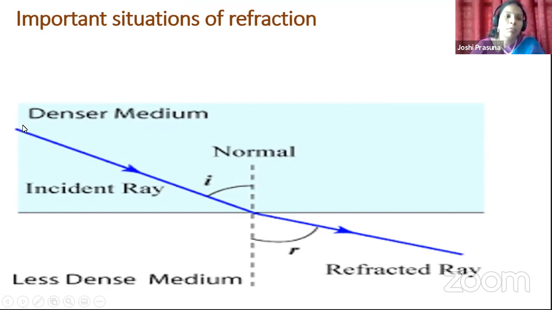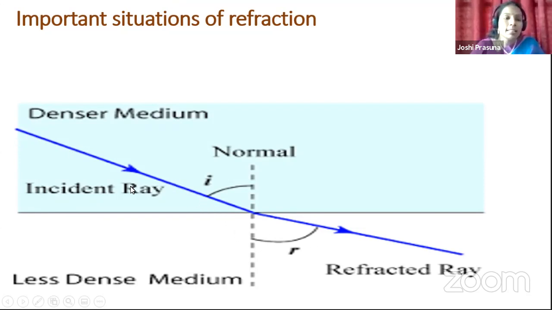Denser medium, again, what is denser medium? It is where the molecules are closer to each other. But in the less dense medium, the distance between them may be more. Okay, children. So here I will discuss what happens when a ray of light moves from denser medium to rarer medium.